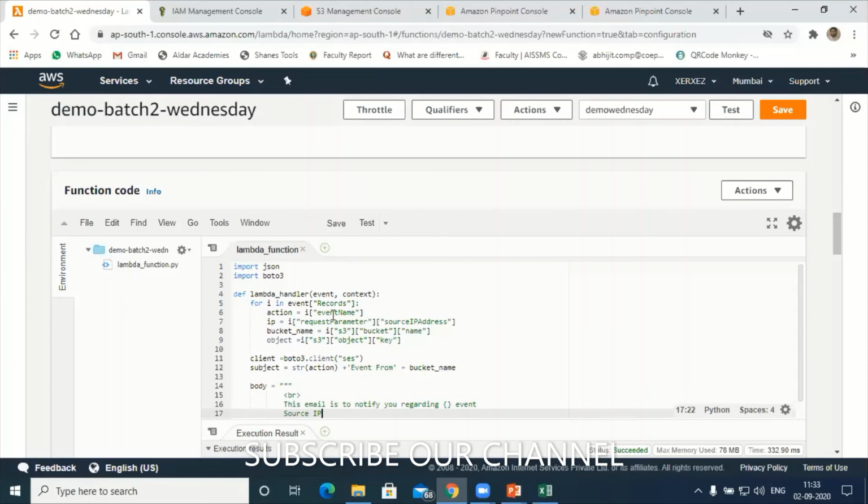Source IP. Okay, so I want to display the source IP also. Source IP is already stored where? My source IP, I'm storing the source IP here. Let me check whether I'm able to run this program or not.